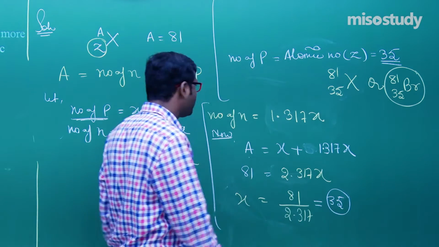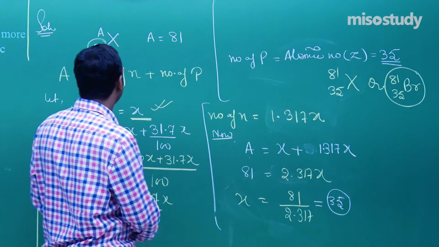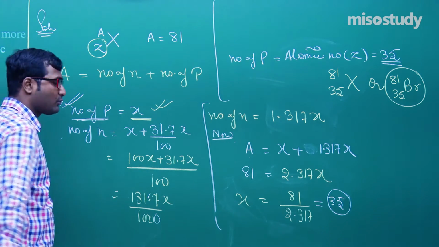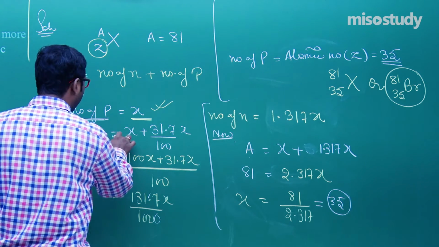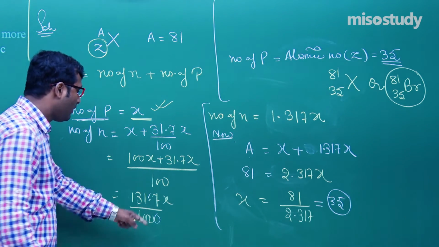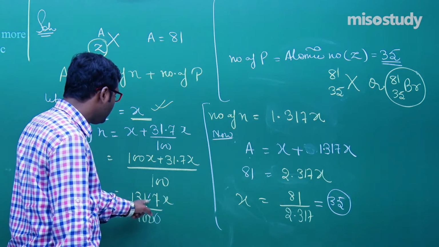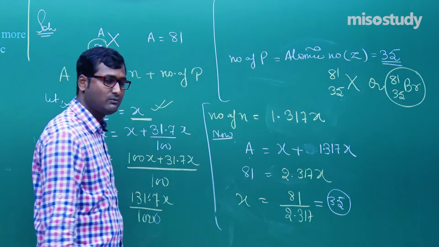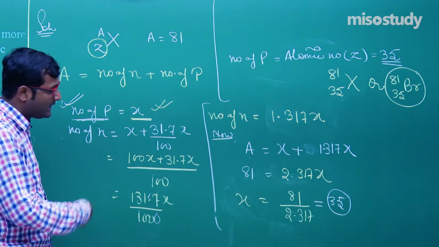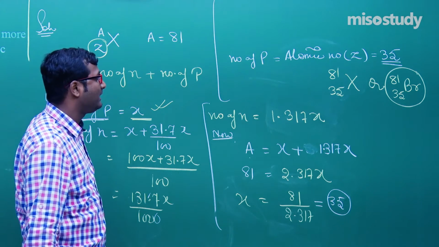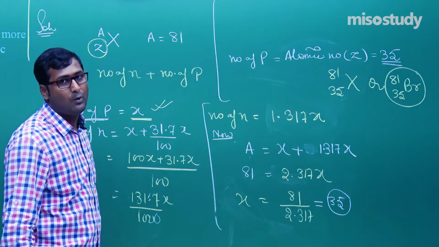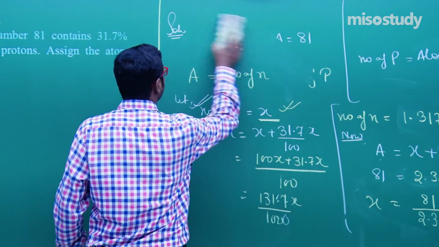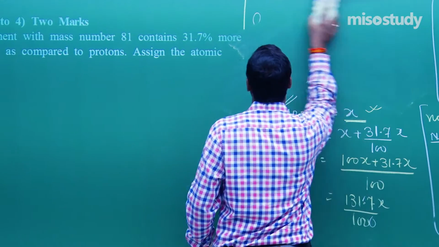Clear to you? Still, if you have any doubt, you can easily approach me. This is the perfect answer. Number of protons is equal to x, and number of neutrons is equal to x plus 31.7x upon 100, that is 1.317x. x plus 1.317x is 2.317x. It will give you around 35. So the answer is bromine. Clear to you? I think now you can easily solve such kinds of questions. Wait for a moment, give me a few seconds.